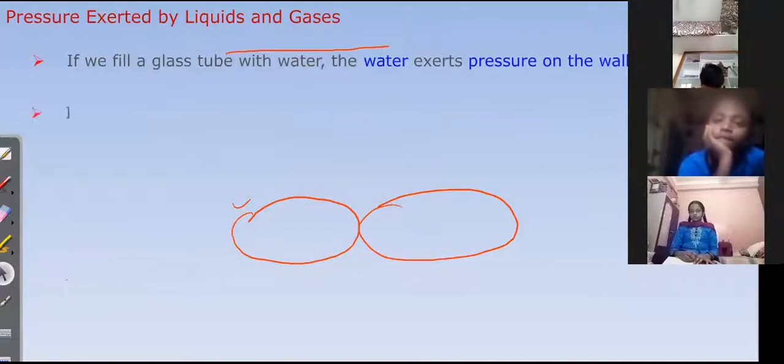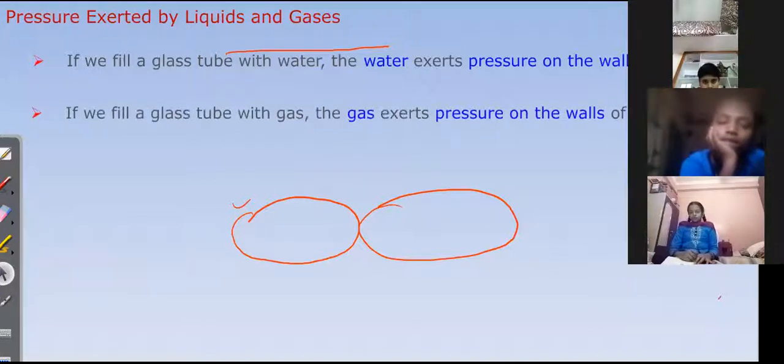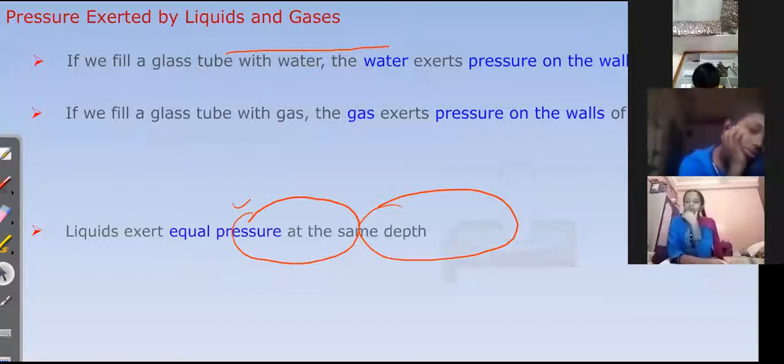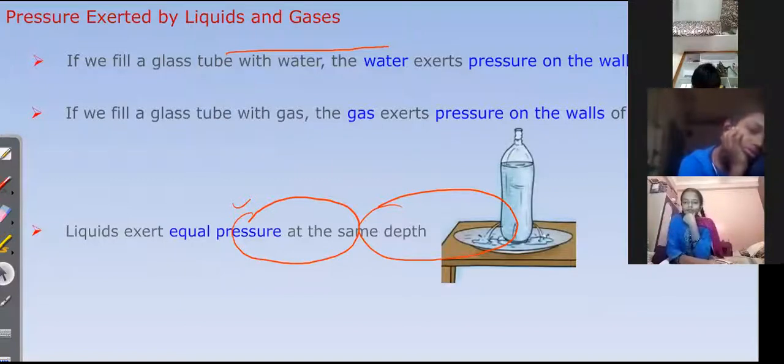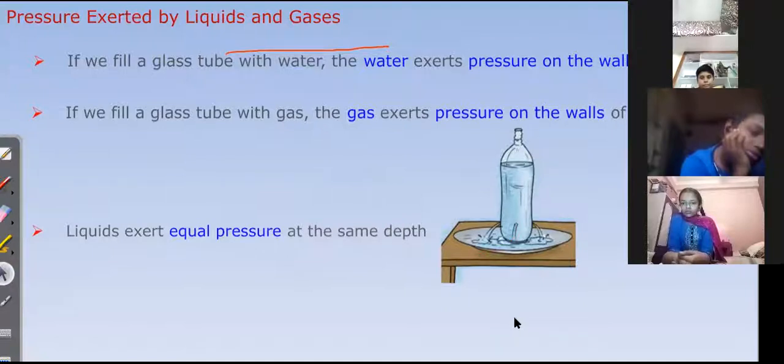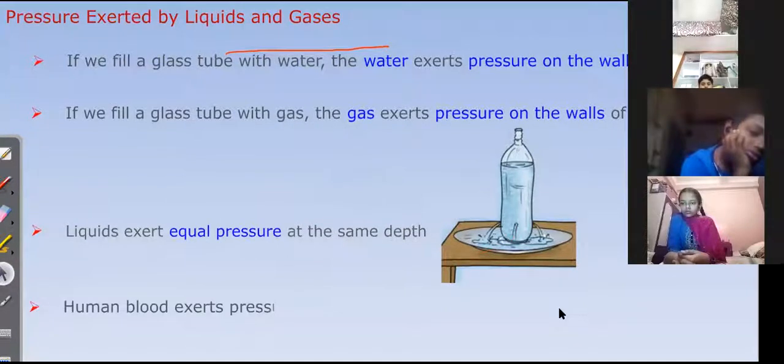If you fill a glass tube with a gas, the gas exerts pressure on the wall of the tube. Liquids also exert equal pressure at the same depth. Now we will see this one also. Human blood exerts pressure on the walls of vessels, called blood pressure.